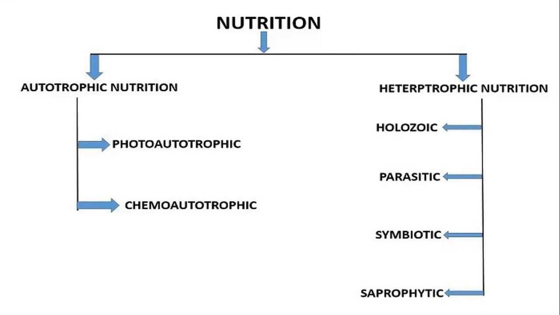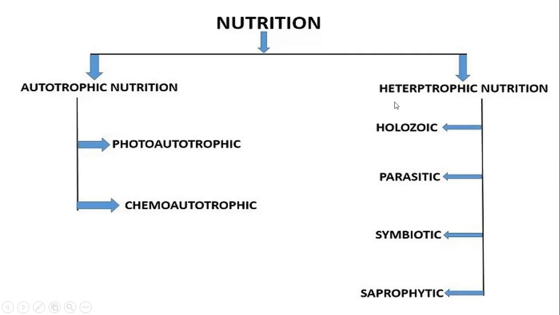Nutrition is of two types: autotrophic nutrition and heterotrophic nutrition. Keep it in your mind. What is the meaning of autotrophic nutrition? The living bodies that make their own food by themselves are called autotrophs, and the mode of nutrition is called autotrophic nutrition.